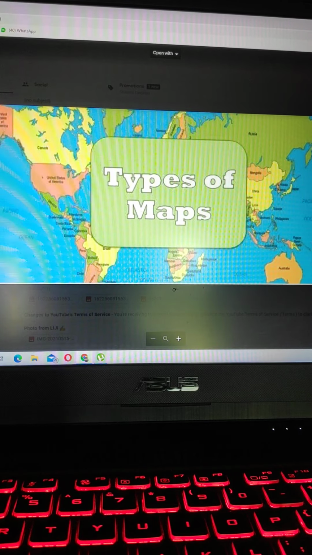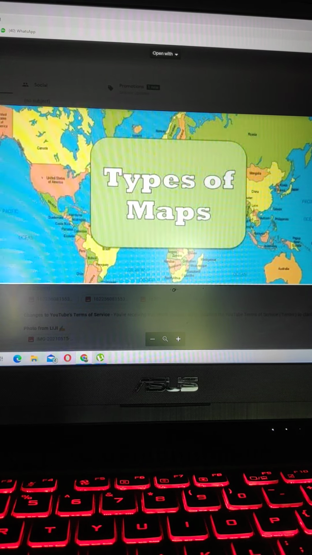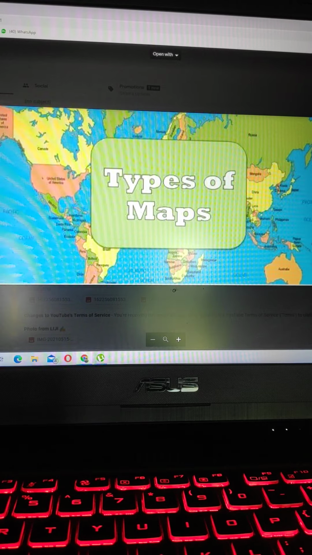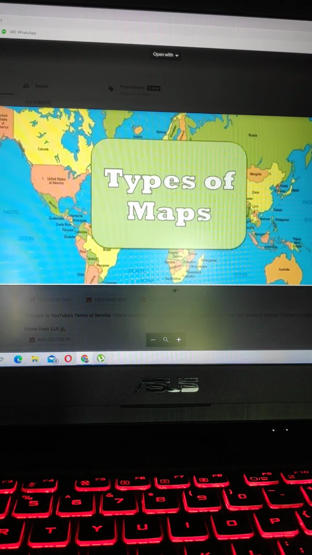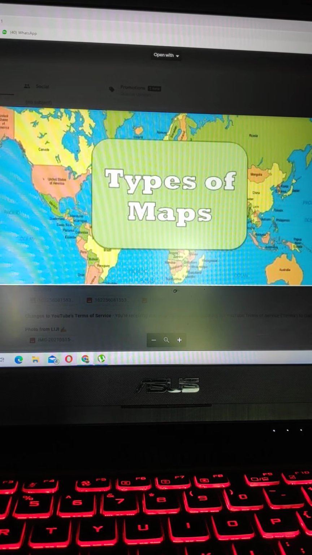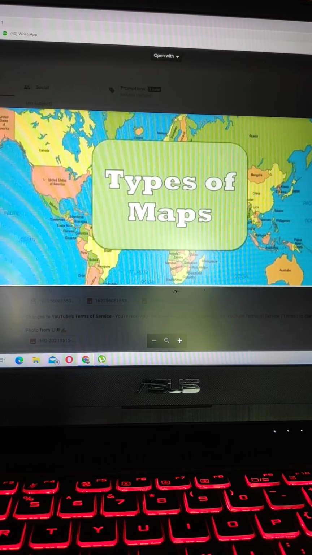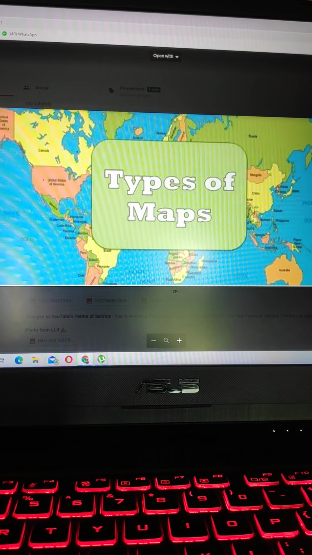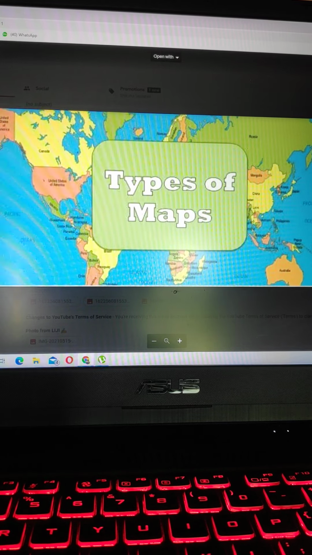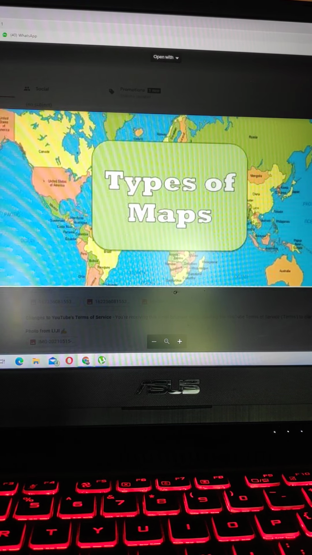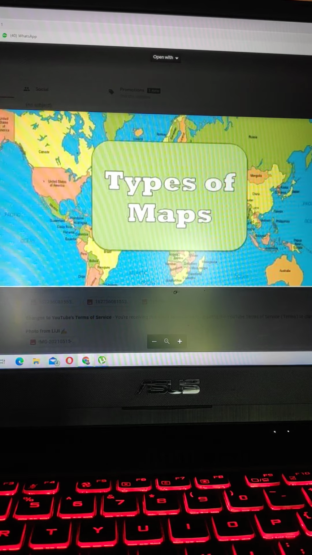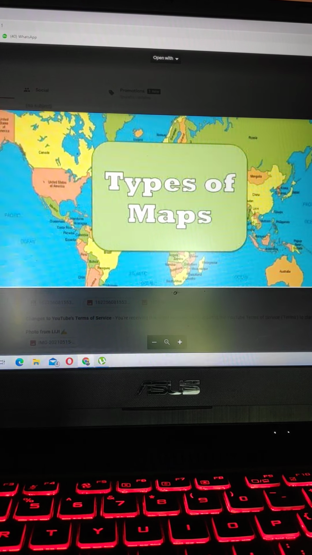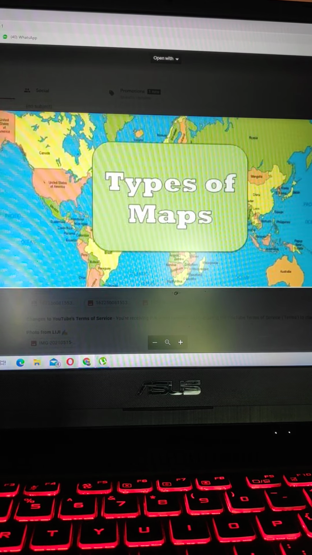What is the difference between globe and a map? Globe is a three-dimensional model of the earth, whereas map is a two-dimensional representation of the earth. In a globe, only a part of the earth can be viewed at the same time. Globe is inconvenient to carry. Globes cannot show minute details like roads and railways.